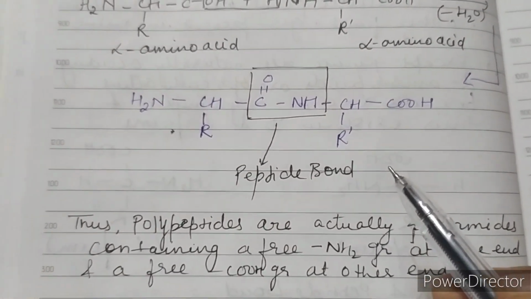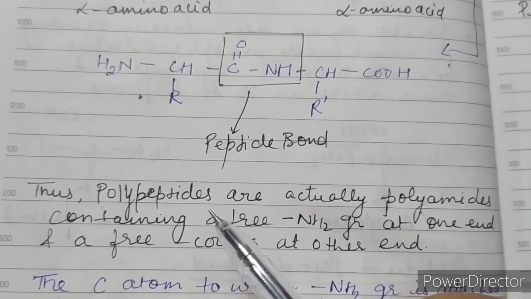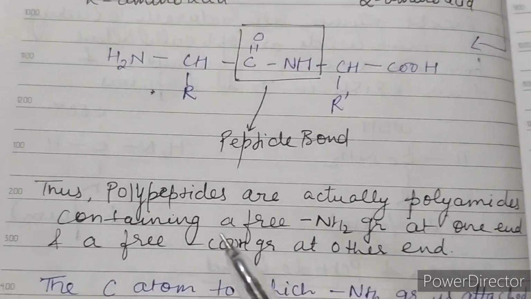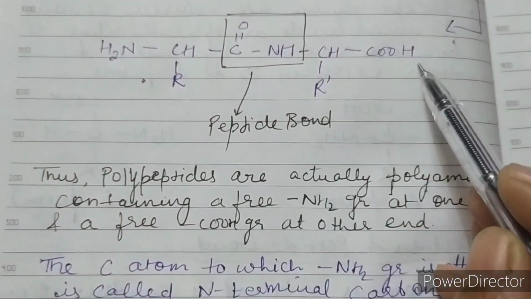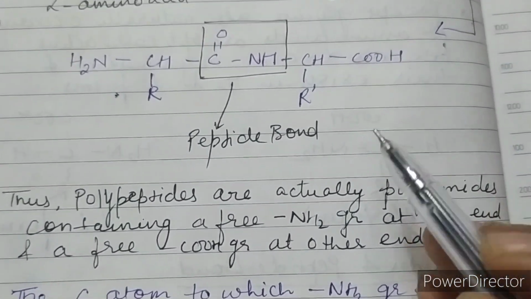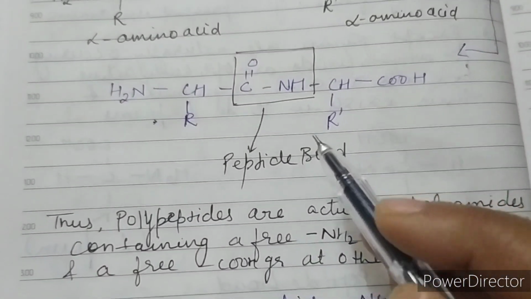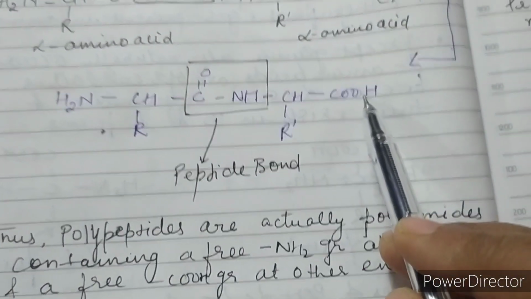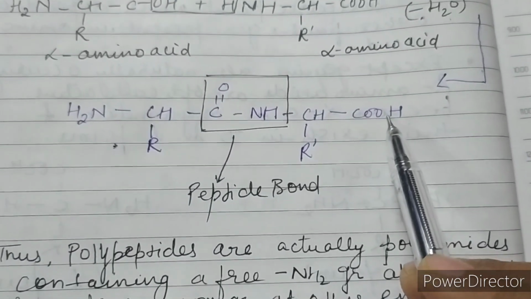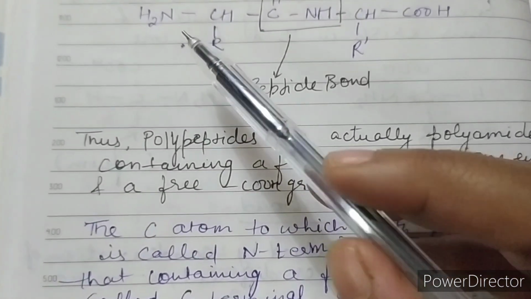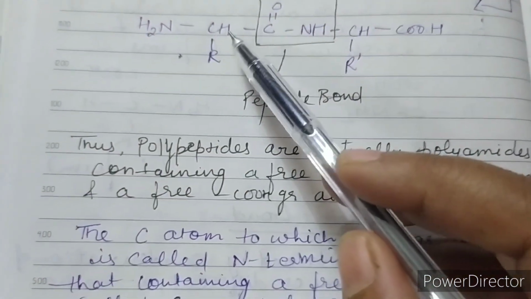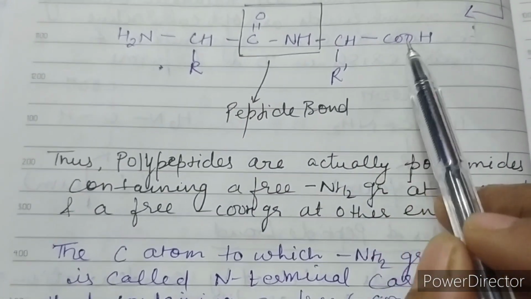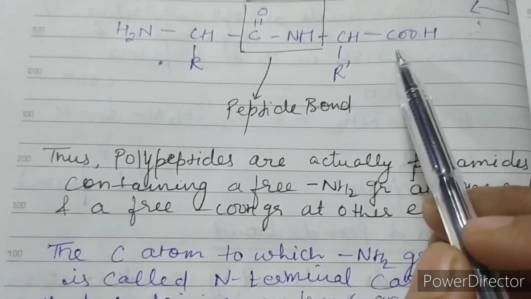Because of this process of formation, polypeptides are therefore known as polyamides containing a free amino group at one end and a free carboxyl group at the other end. According to the convention, the polypeptide chain should be written such that the amino group is always on the left hand side and the carboxyl group is always on the right hand side of the polypeptide chain. The carbon atom to which the amino group is attached is called the N-terminal carbon, and the carbon to which the carboxyl group is attached is called the C-terminal carbon.